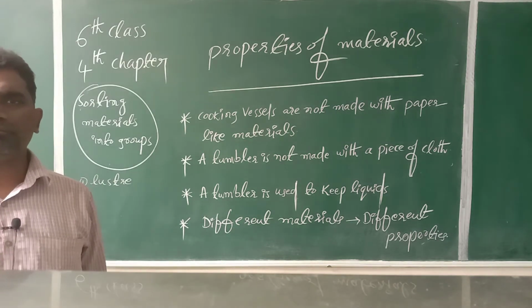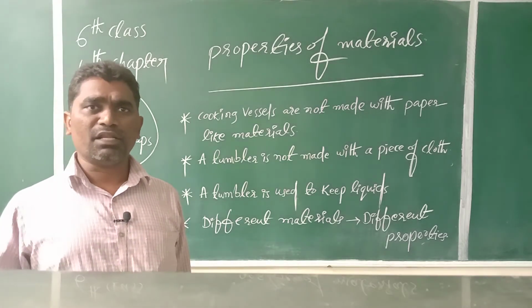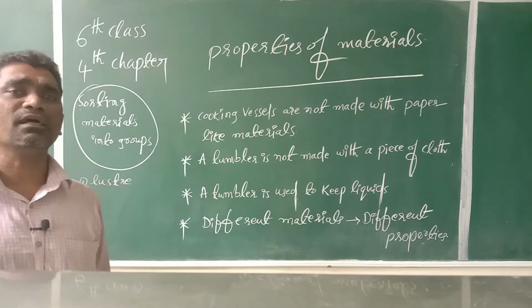Wood is different from iron and iron is different from wood. So different materials will have different properties.